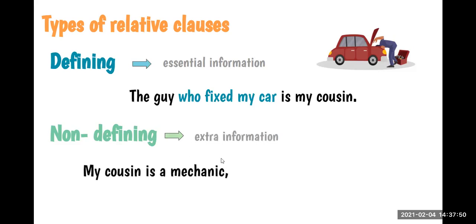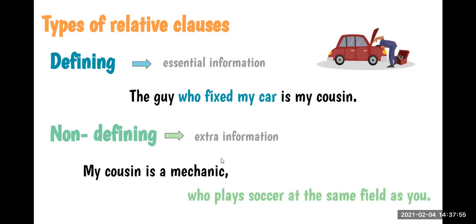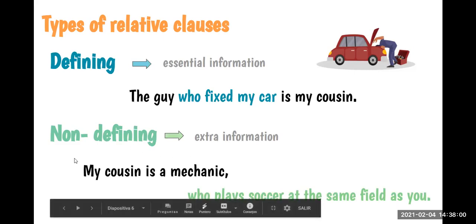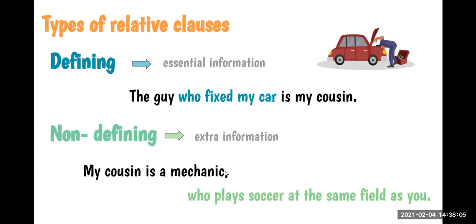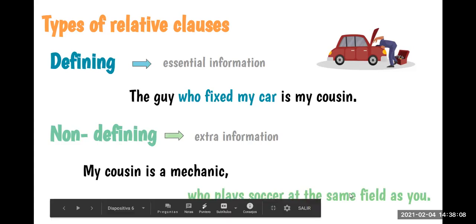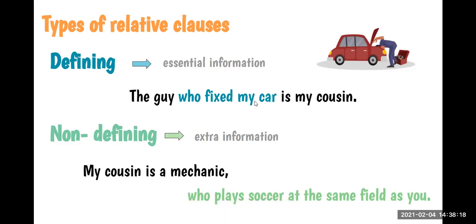For example, my cousin is a mechanic, who plays soccer at the same field as you. As you can see, this is a complete idea. We can understand this idea without the relative clause. But in the other one, if we take out the relative clause, the idea is not complete. We cannot say the guy is my cousin, right? So the guy who fixed my car is my cousin.